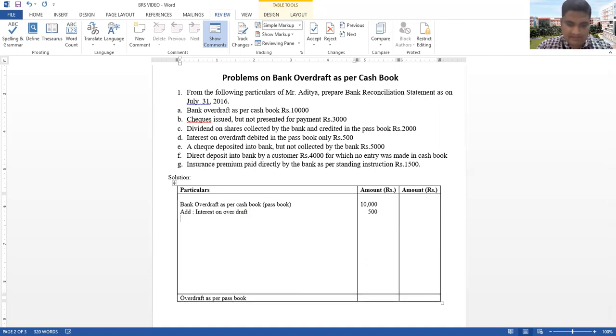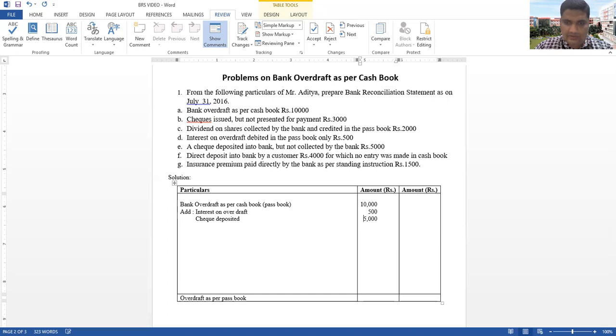So next entry we will write: add check deposited. Again, add only, that is check deposited. In the amount column we mention that the amount was 5,000 rupees.